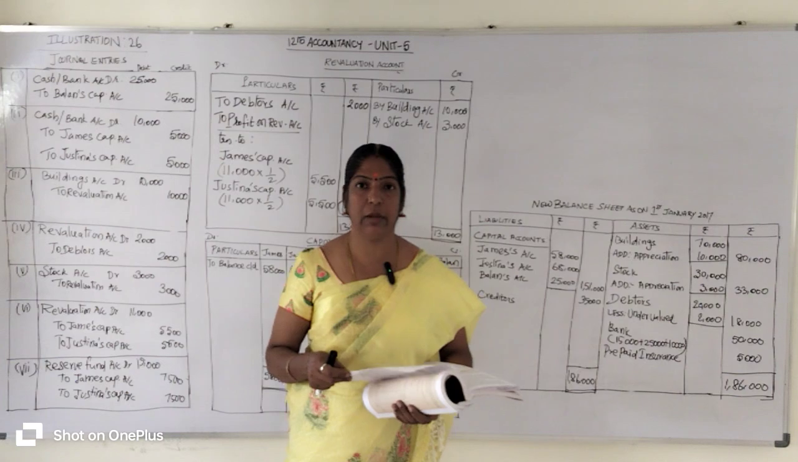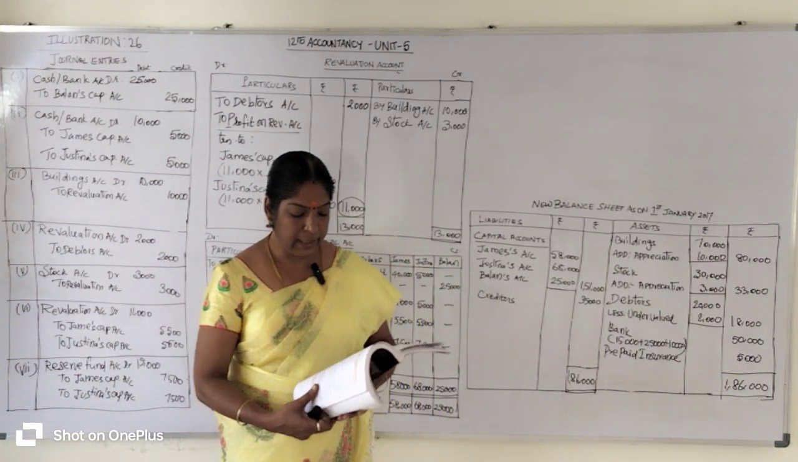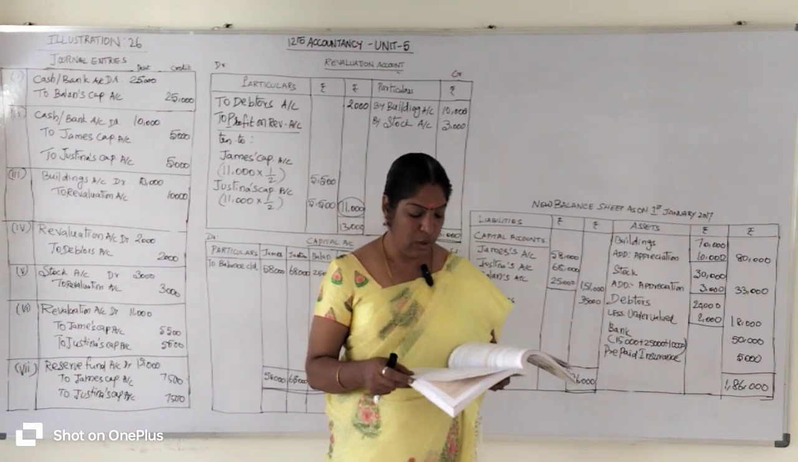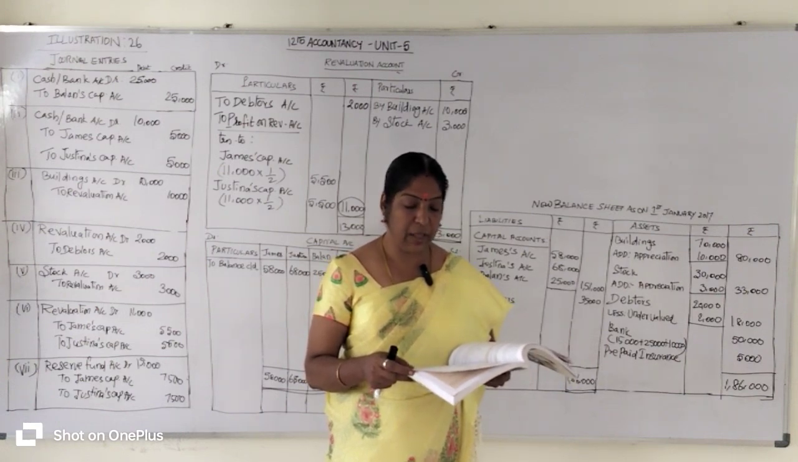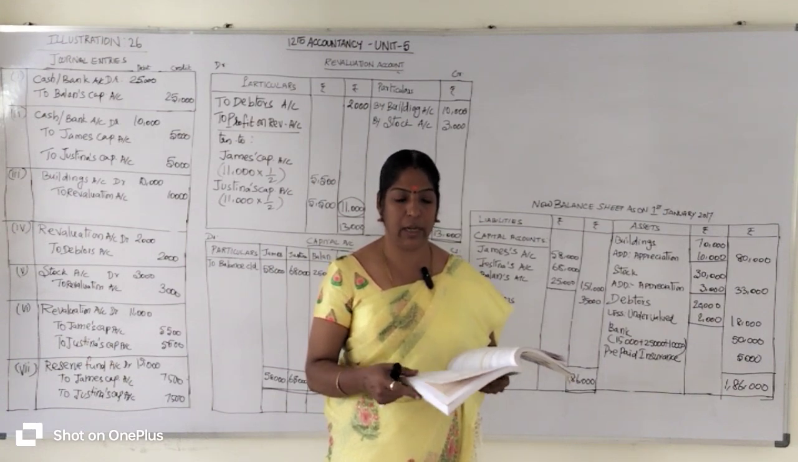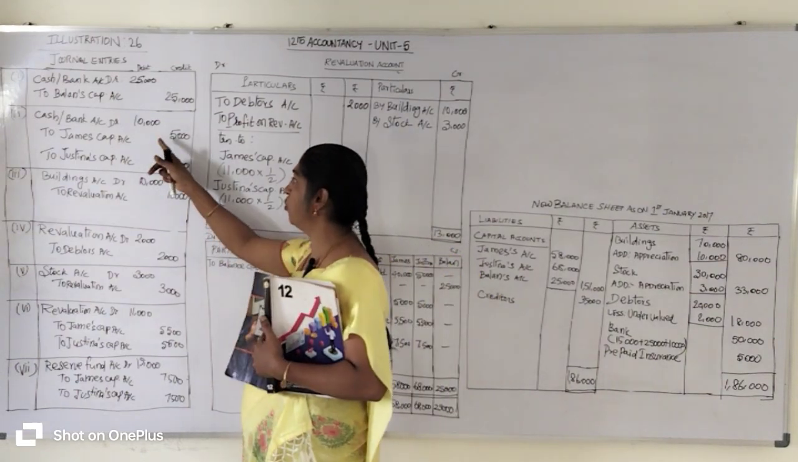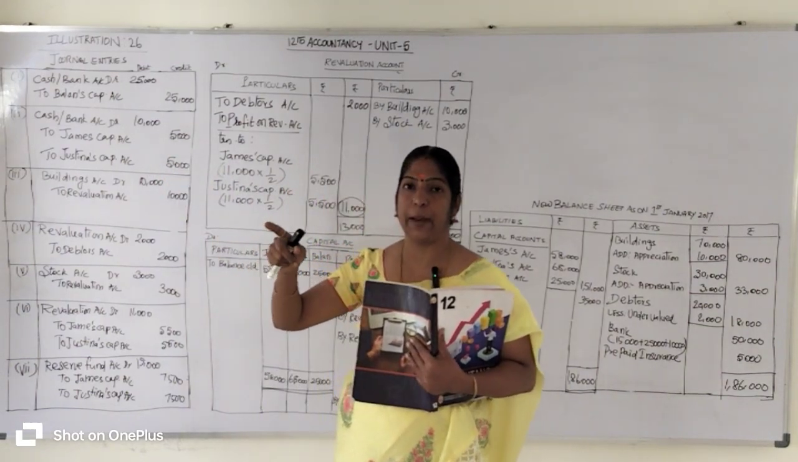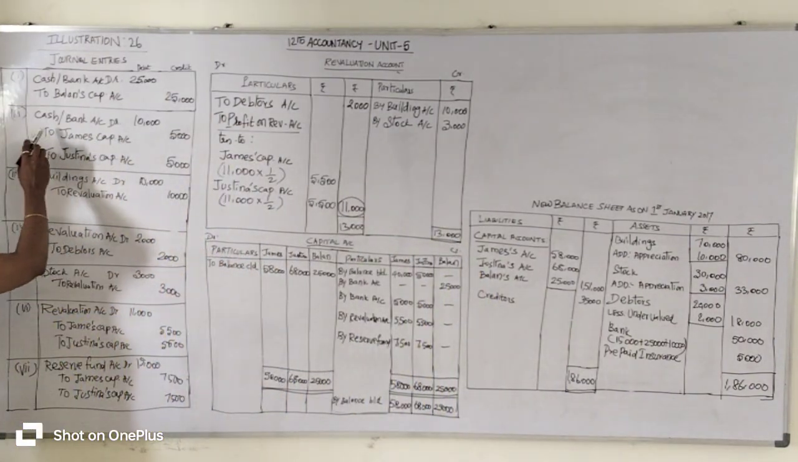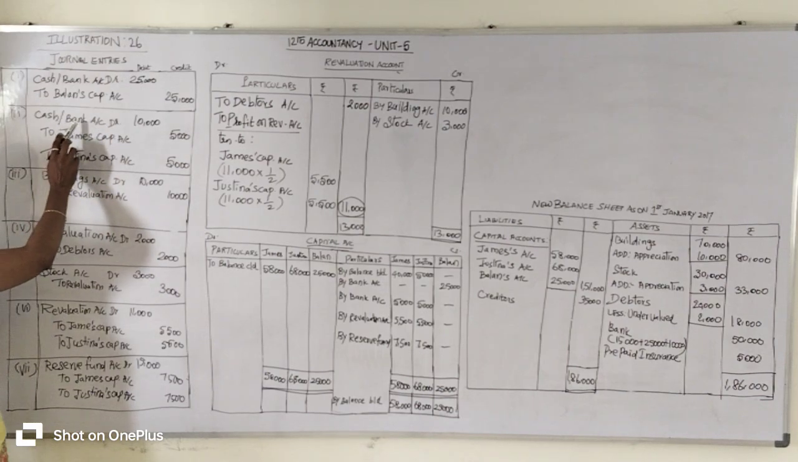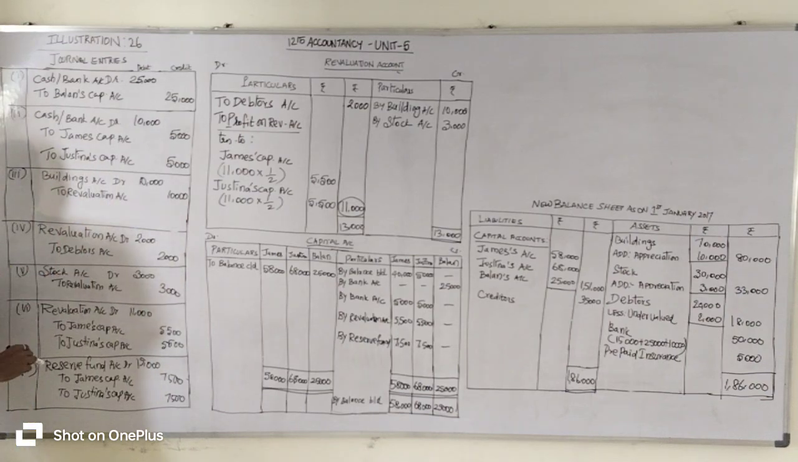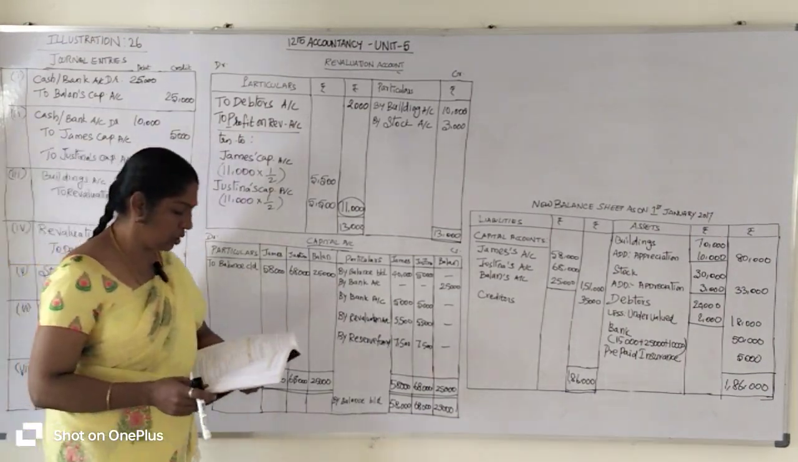Sacrificing ratio is not given in the question, so we are going to take the old profit sharing ratio as the sacrificing ratio. The old partners shared their old profits equally. So that 10,000 rupees share of goodwill goes to the old partners' capital accounts equally. Who are the old partners? James and Justina. So what is the journal entry? Bank or cash account at 10,000 rupees to James capital account 5,000 rupees, Justina's capital account 5,000 rupees. We passed it.